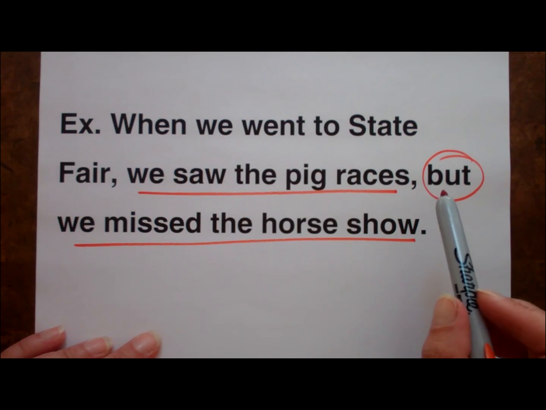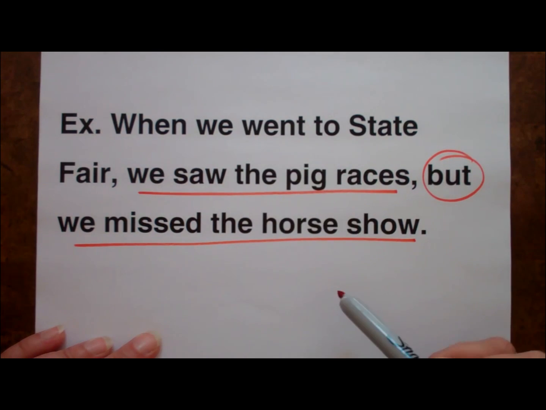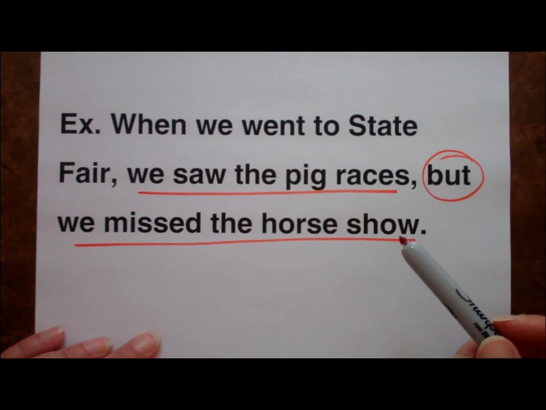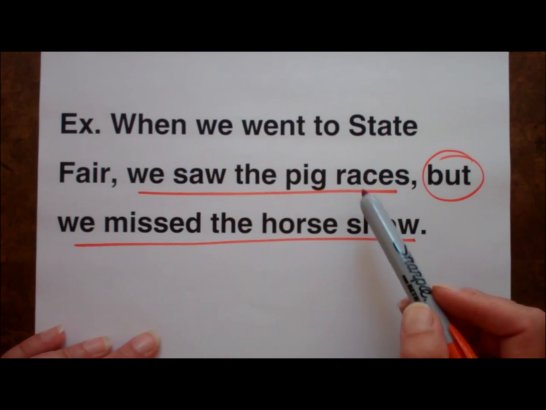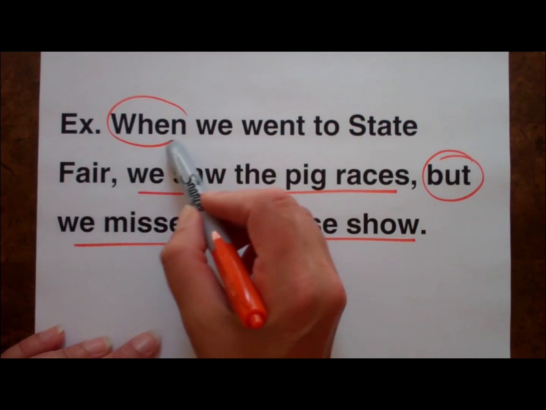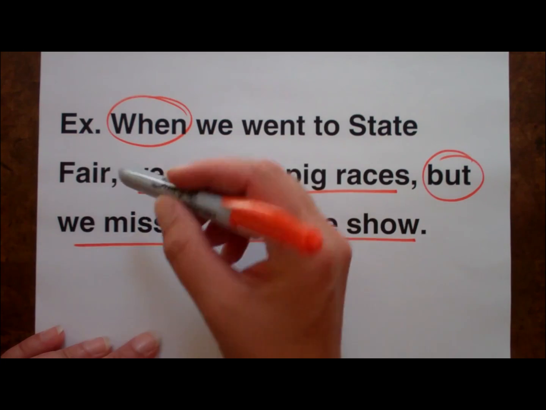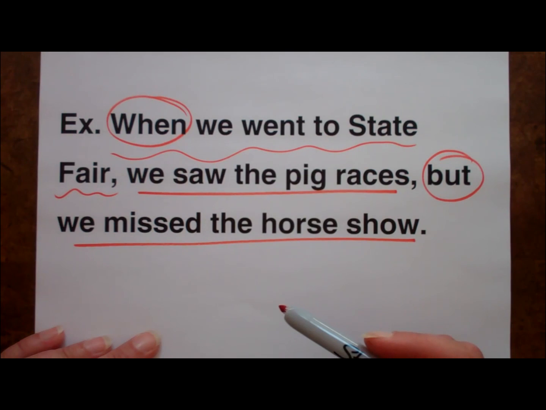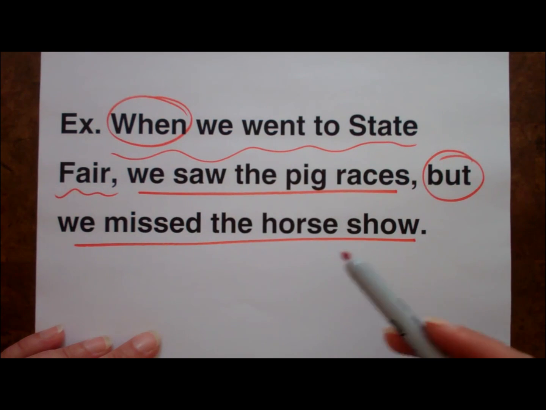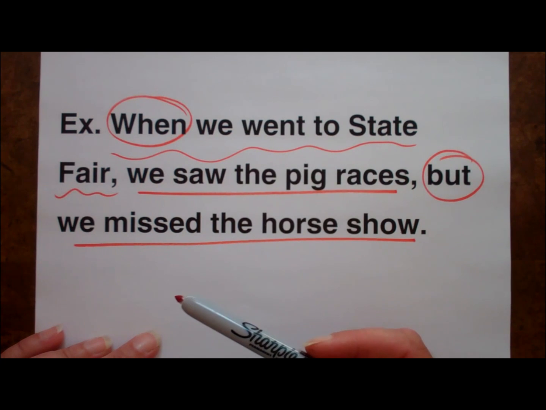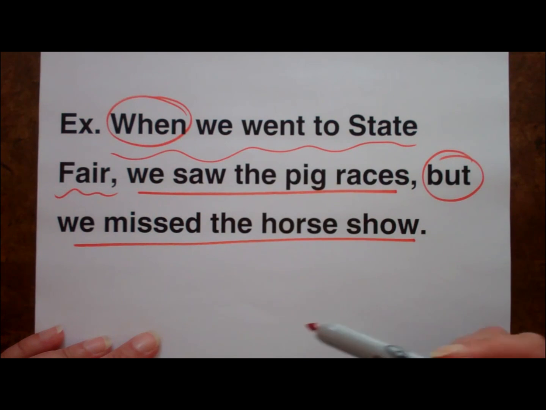If the sentence consisted of only these two parts, we'd call it a compound sentence. But it becomes compound complex because we also have a subordinate clause. It's triggered by the word when. When we went to State Fair is my subordinate clause. If you know your conjunctions, the coordinating conjunctions, subordinating conjunctions, and your relative pronouns and relative adverbs, and it's a fairly short list, you should have no trouble figuring these out.